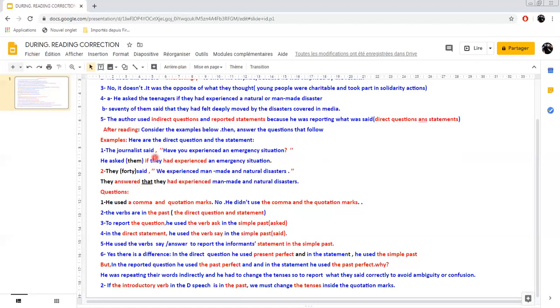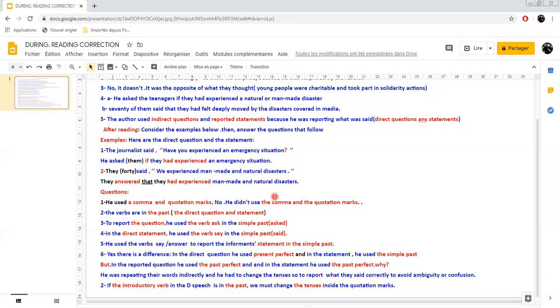So in the direct, as you can see, the journalist said, you've got a comma after the verb said. And then you've got quotation marks. So we open the quotation marks here, and then he asked his question, and then he closed here. This one, we call it quotation marks. So he used a comma and quotation marks in the question, and in the statement too. You've got the verb said, a comma, then he opened the quotation marks, wrote the statement, full stop, and then he closed. So he used the comma and quotation marks.